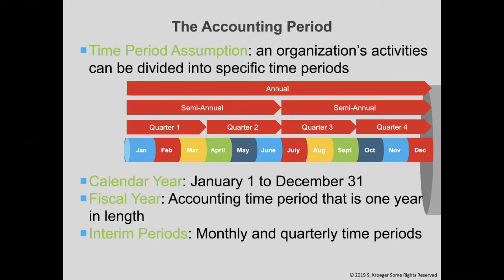An interim time period is a time period shorter than a full year. This could be a monthly or quarterly time period. Ocean County College provides data not only on an annual basis, but also by semester. Public companies are required to disclose quarterly financial statements as well as their annual reports. The word interim is similar to the word intermediate, meaning it's in the middle or not full. Think of intermediate school. This word association might help you remember what it means.